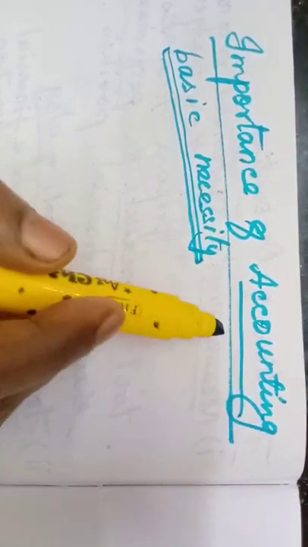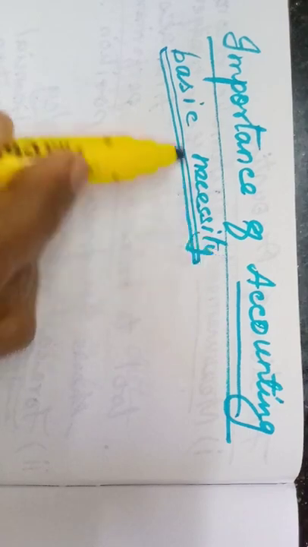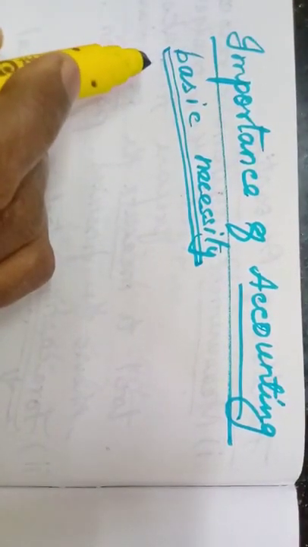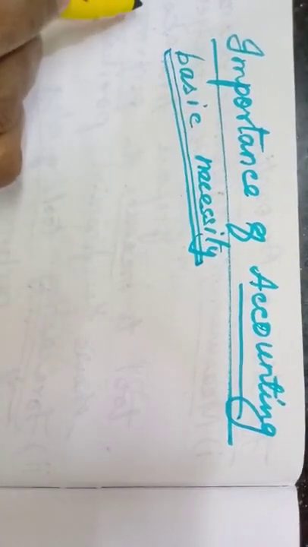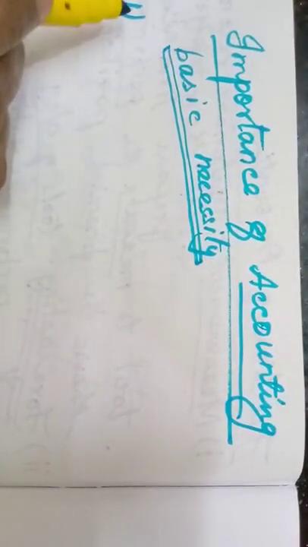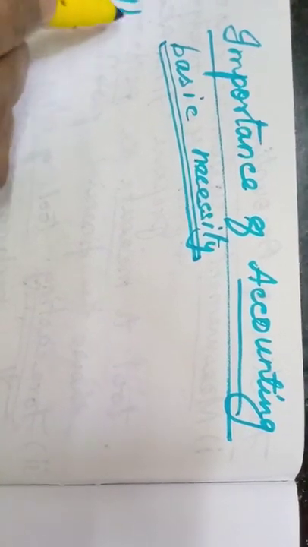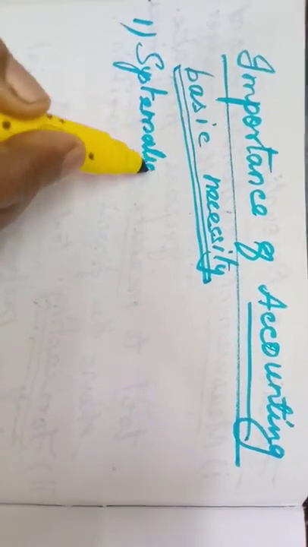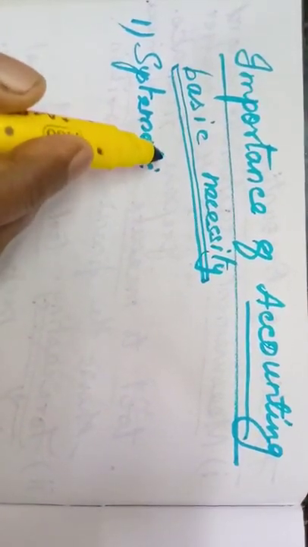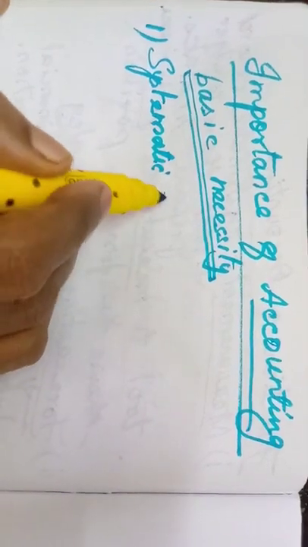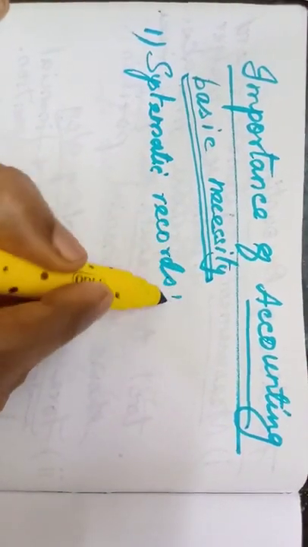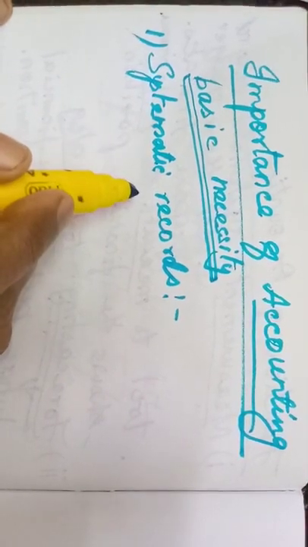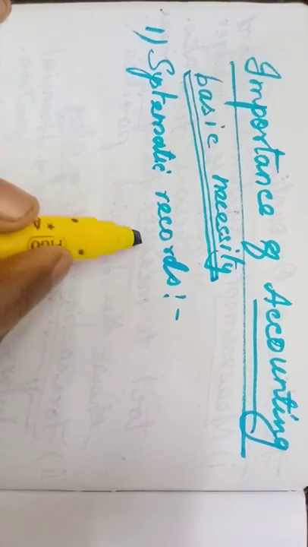To maintain accounts, that is called accounting. So now we will see the importance of maintaining accounts, because the importance of accounting we will learn. 9 points are given. We will learn one by one. First, systematic records. Systematic records.